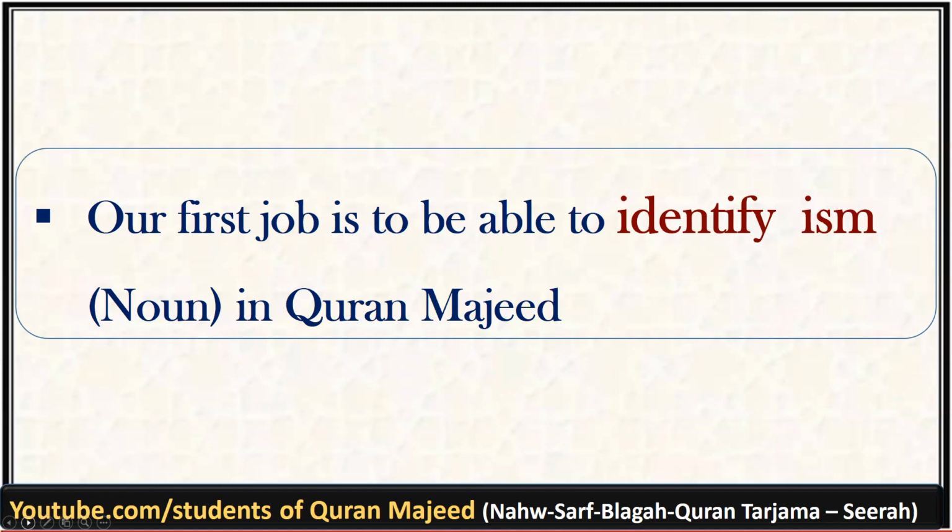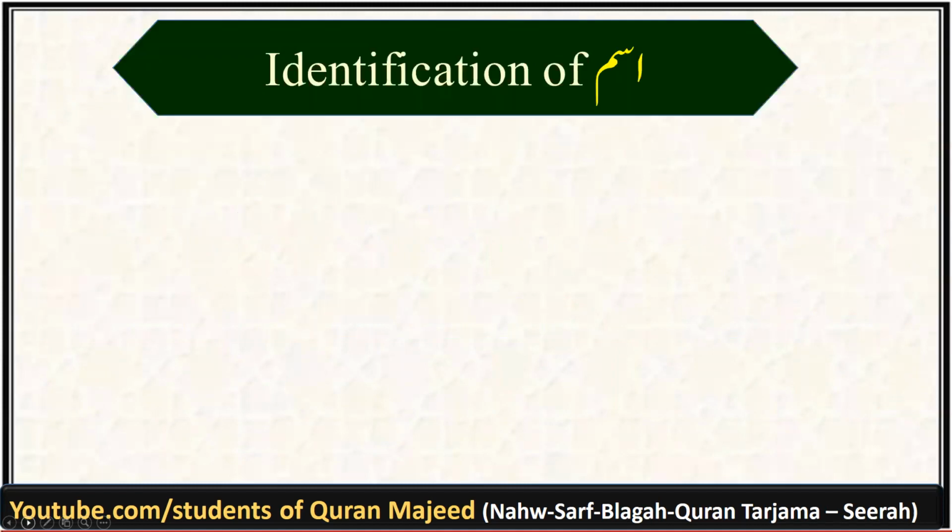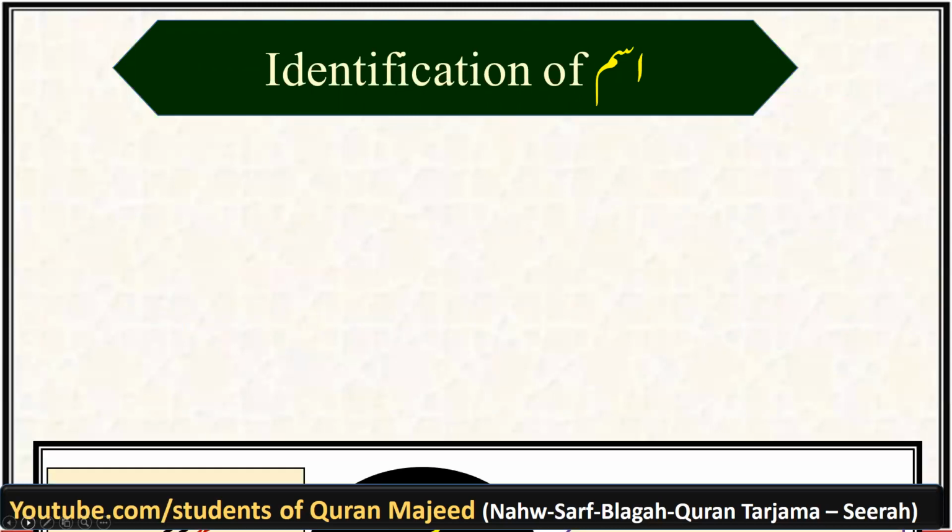And to do so, we have to begin by identifying the ism in Quran Majeed. I'm going to give you a very easy shortcut to identify the 40,000 words of Quran Majeed. You just follow the tips and shortcuts which I'm going to give you to identify the ism, and you would be able to do it very easily.